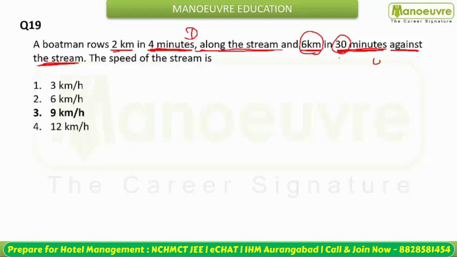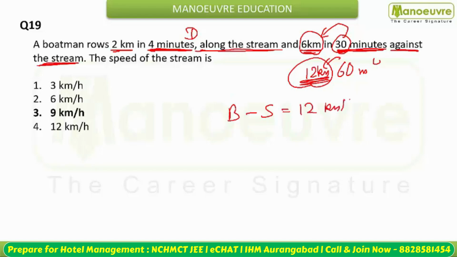So from here you can calculate its speed. आप इसका स्पीड पता कर सकते हैं. 30 मिनट्स में किया डिस्टेंस क्या है? 6 किलोमीटर. 60 मिनट्स में डिस्टेंस कितना होगा? That is going to be your 12 किलोमीटर. And this is what? This is the speed per hour. एक आवर में जो आप डिस्टेंस ट्रेवल करेंगे, that is your speed. So you can say upstream speed, that is boat minus stream, is your 12 किलोमीटर पर आवर speed.